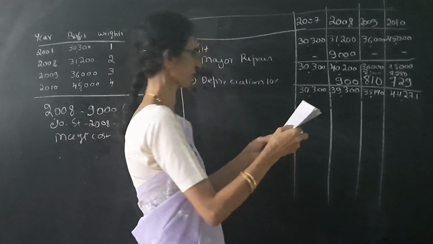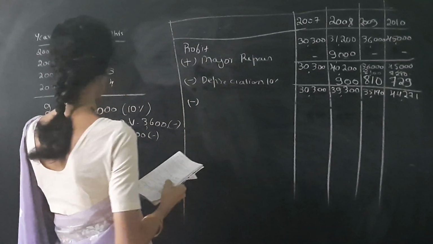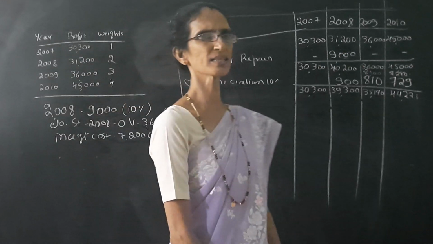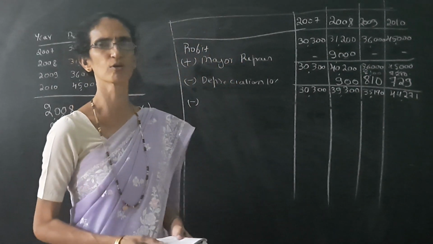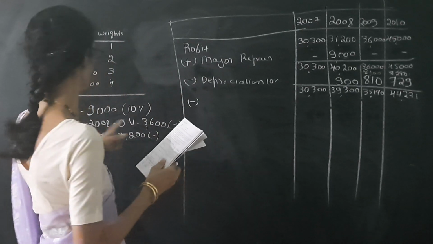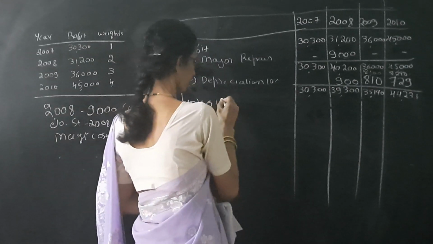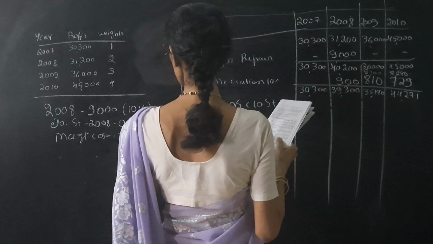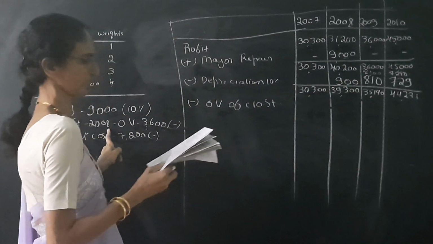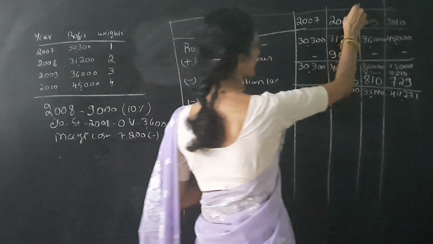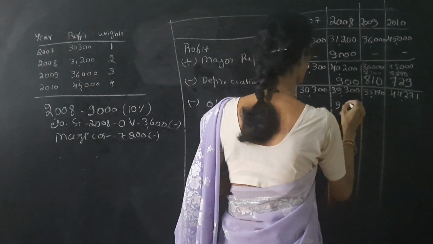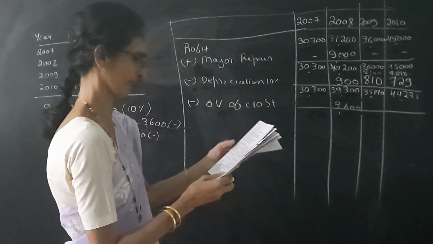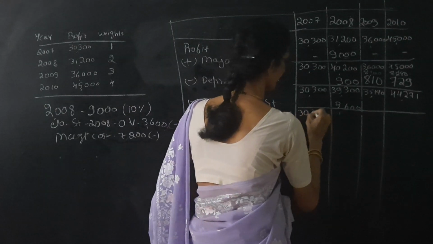Next we have to see here, it is given overvaluation of closing stock. So overvaluation of closing stock, already we know it should be deducted. So less overvaluation of closing stock. The overvaluation of closing stock is 3,600. It is also given in the year 2008. So write in the year 2008, deduct 3,600. So we get 30,300.